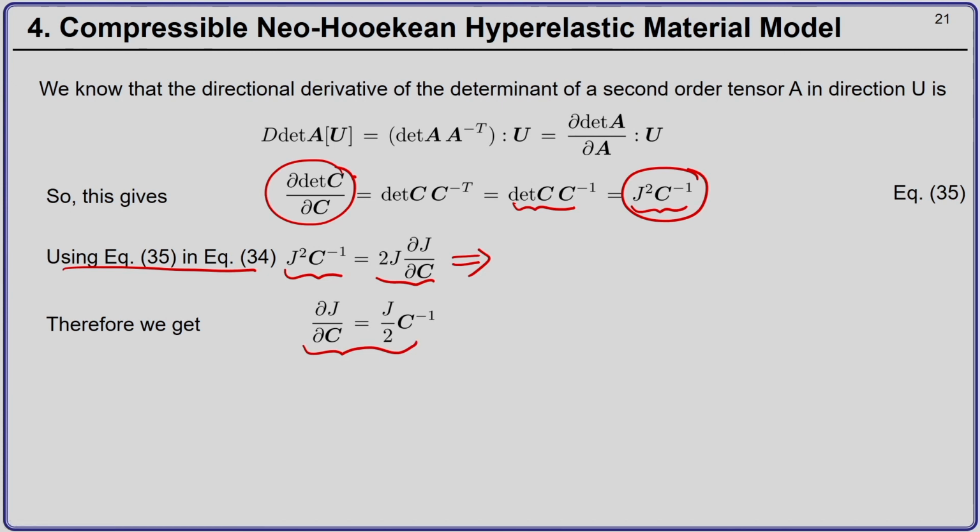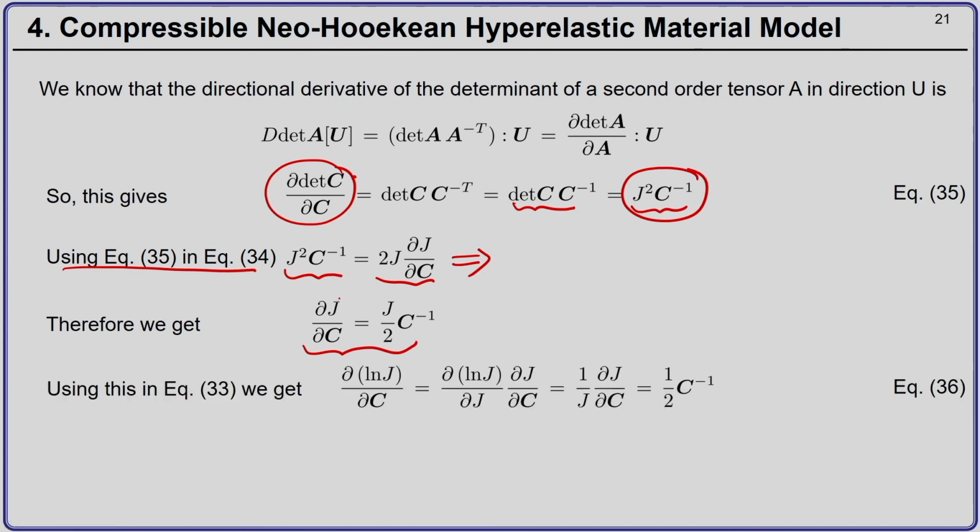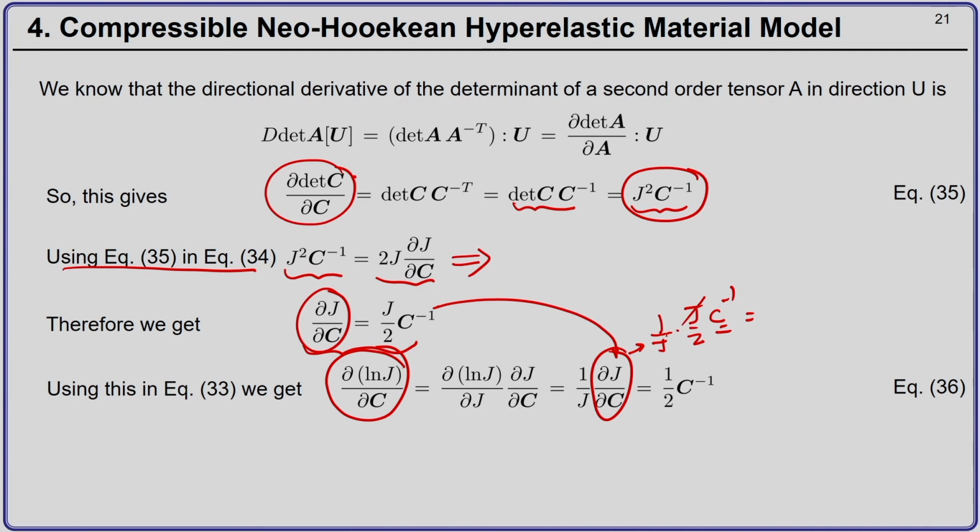Okay. Now, I have del j by del C, and then I can compute del by del C of ln j as 1 by j del j by del C, and this I can substitute here. So, 1 by j into j by 2 C inverse, j cancels out, we get 1 by 2 C inverse.